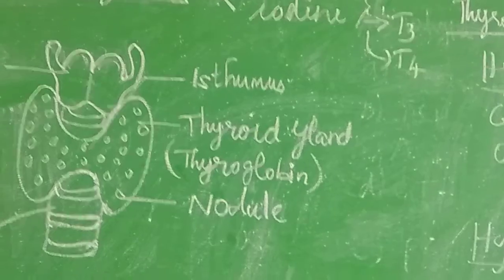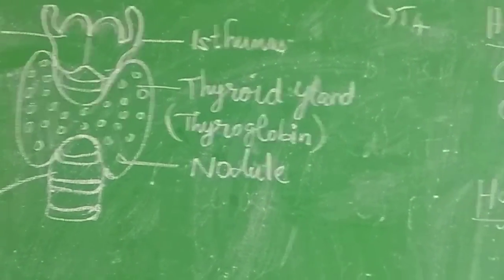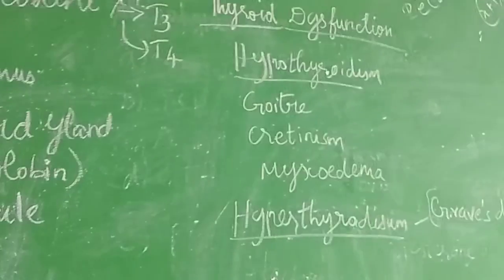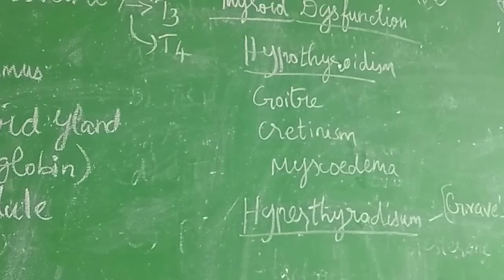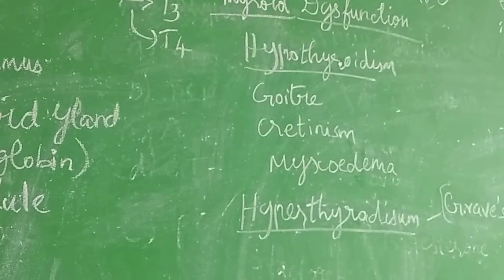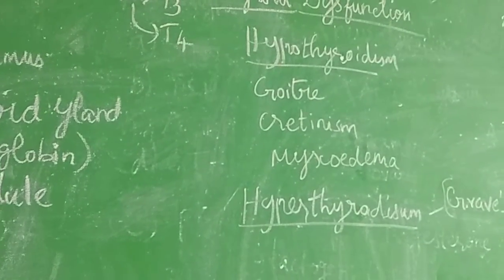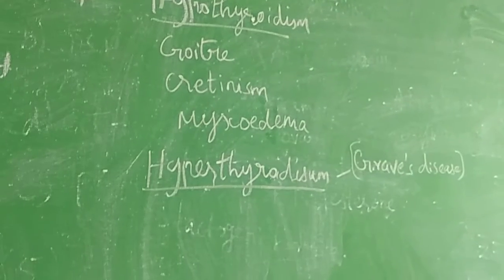We also saw the functions of the thyroid gland, then thyroid dysfunction, that is, hypothyroidism and hyperthyroidism. Hypothyroidism causes three types of disease: goiter in general, cretinism in children, and myxoedema in adults. Hyperthyroidism causes one disease, called Graves disease.